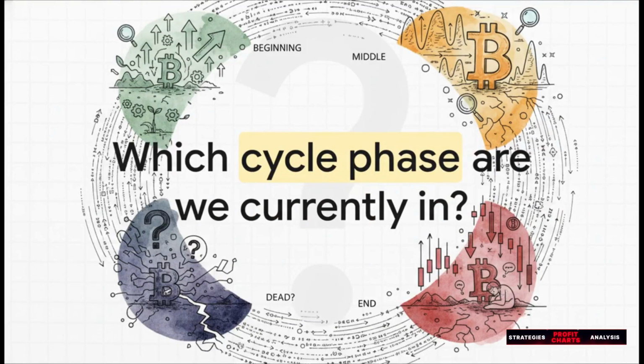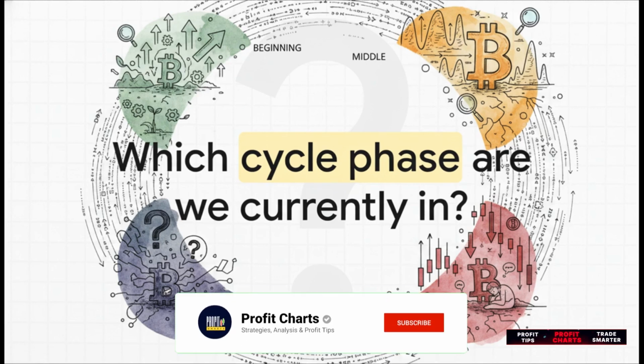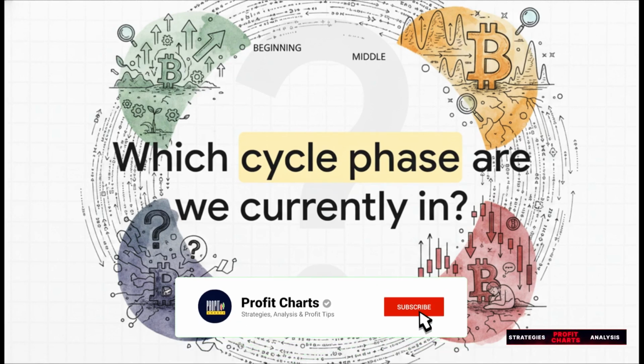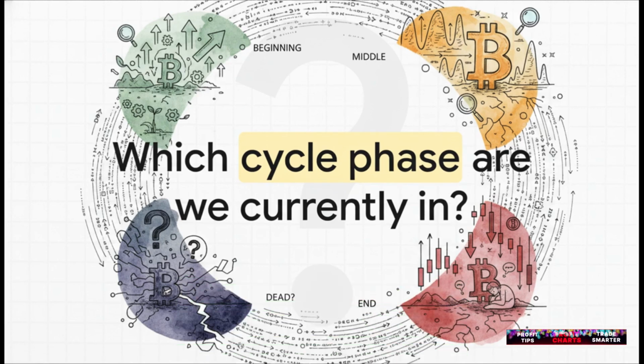Which brings us to the end of our digital sleuthing for this explainer. We know the mechanics of these 4 phases, and we know they're deeply tied to human psychology. From incredible FOMO at the market tops, where retail traders often enter late, to absolute panic selling at the bottoms.